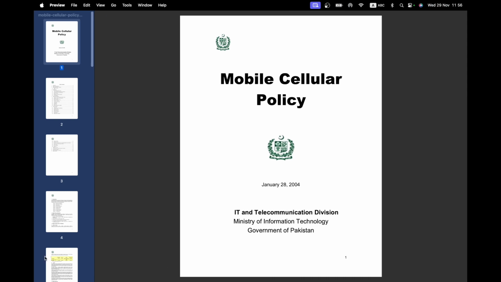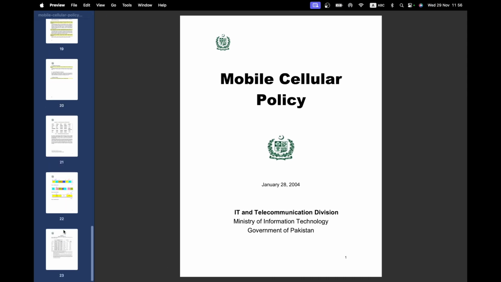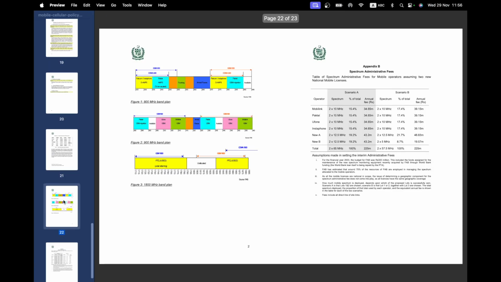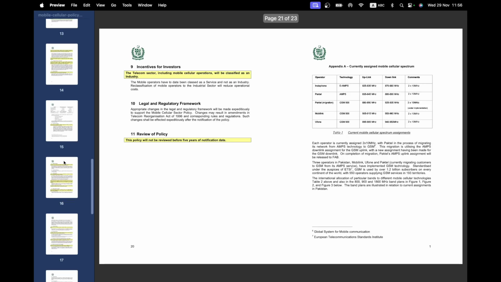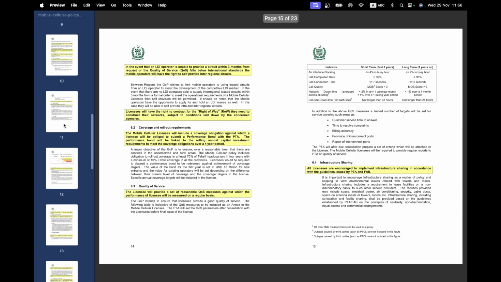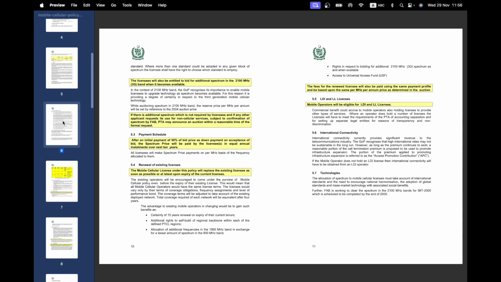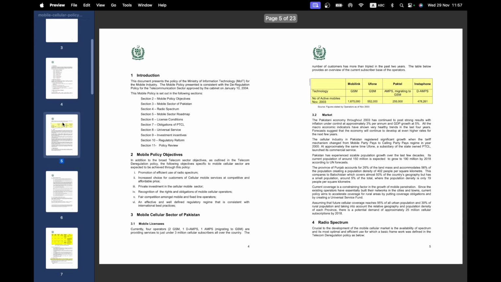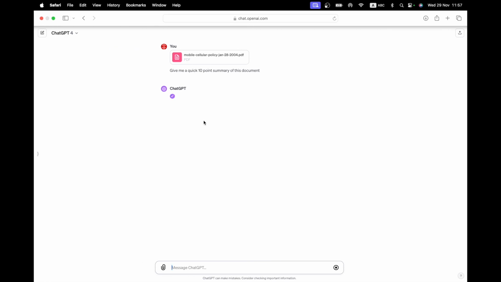This is, by the way, like a 23-page document. It's a fairly technical document, a lot of diagrams and appendices, as you would expect. So it's a pretty realistic use case. This is exactly the kind of document in which you might actually need help rather than a simple essay or something. So it has finished reading it, and here is a 10-point summary.